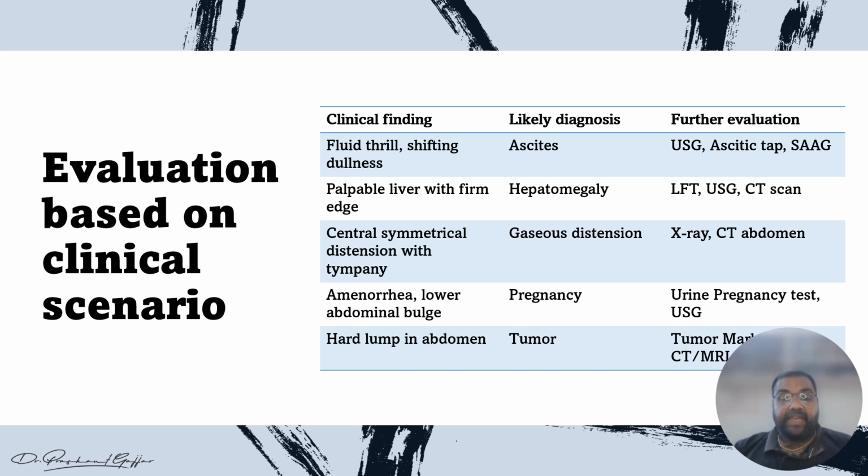If a patient has amenorrhea and lower abdominal bulge, the likely diagnosis is pregnancy, so with a urine pregnancy test or USG, we can confirm the pregnancy. And any hard lump in the abdomen, the likely diagnosis is a tumor. So we can perform tumor markers or CT and MRI.